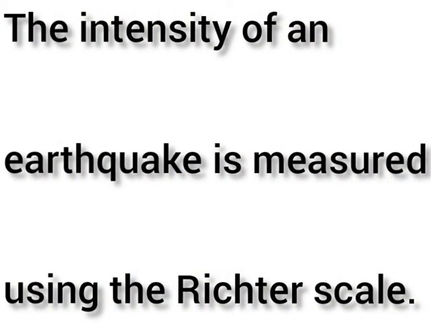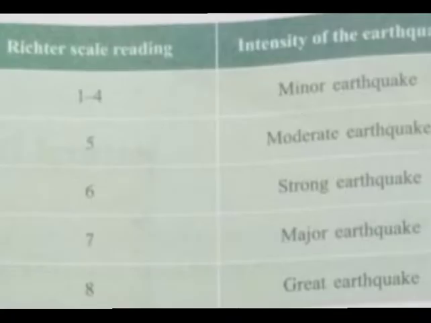The strength of an earthquake may vary. Sometimes there will be mild tremors. Sometimes there may be violent movements. The intensity of the earthquake is measured using a Richter scale. It shows a reading from 1 to 10. If the Richter scale shows a reading between 1 to 4, the intensity of the earthquake is minor.